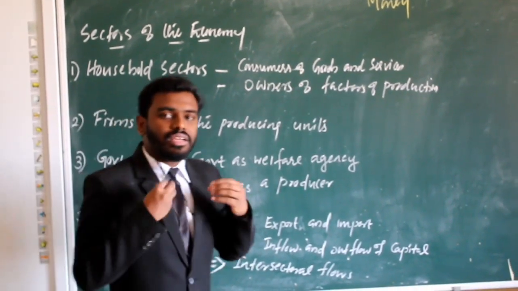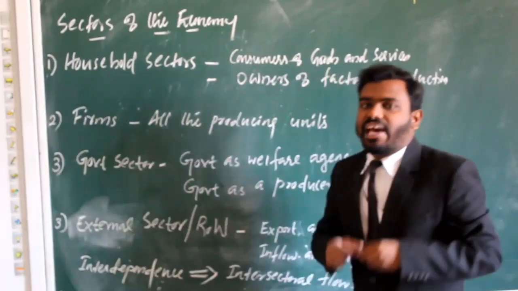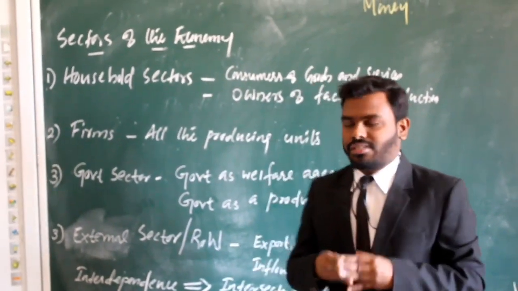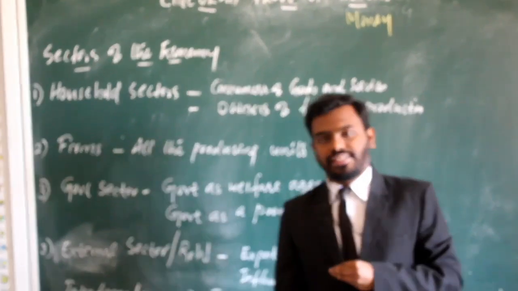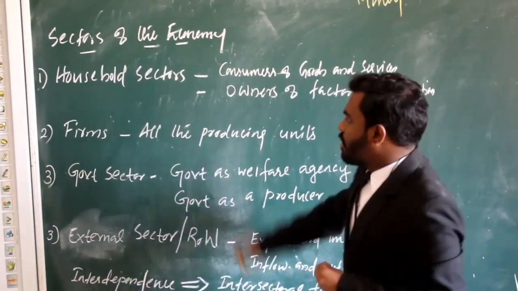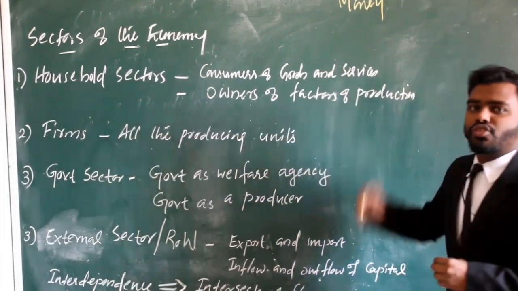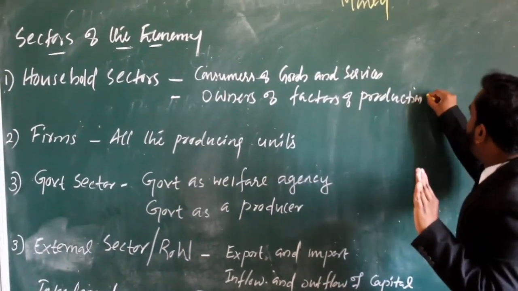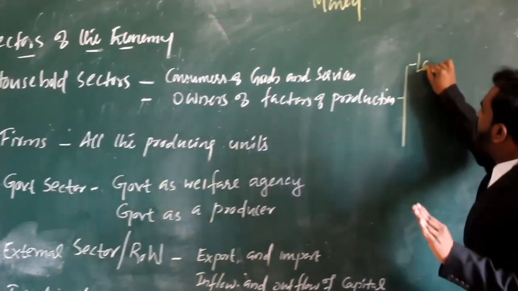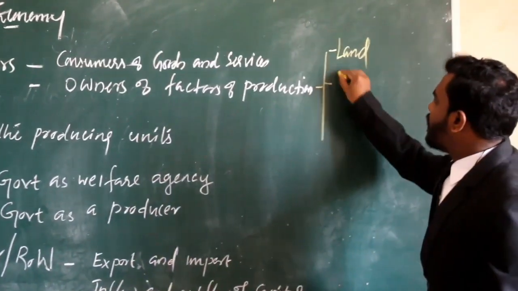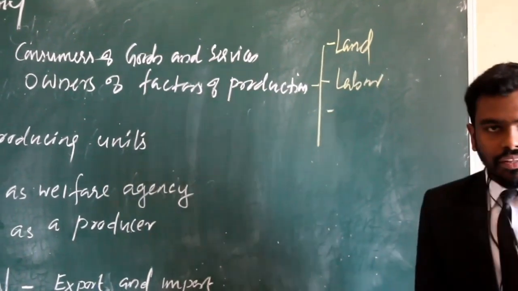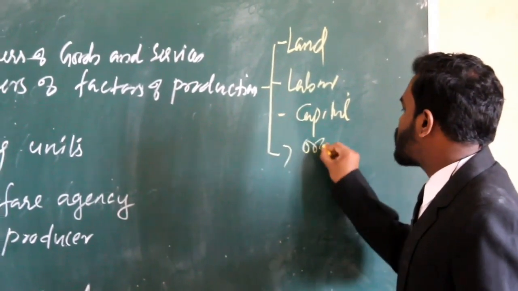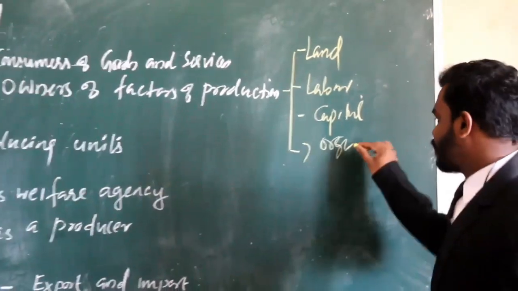First one, household sector. Household sector includes consumers of goods and services. Consumers of goods and services are included in the household sector. And one more point, they are the owners of factors of production. You know, there are mainly 4 factors of production in economics. First one, land. Second one, labor. Third one, capital. And fourth one, organization.